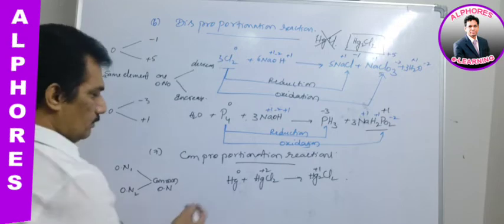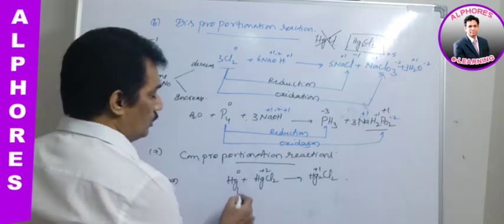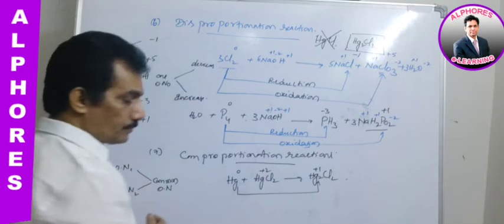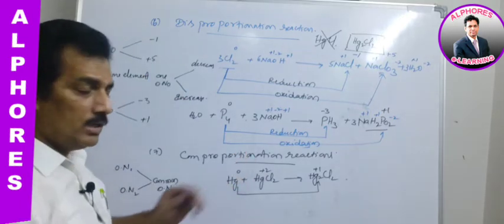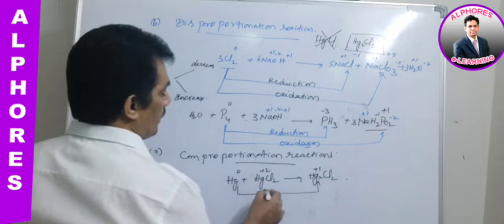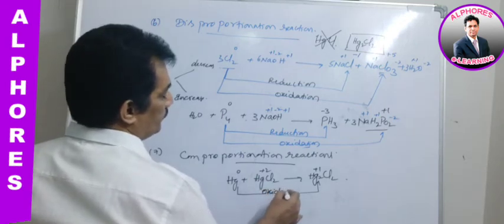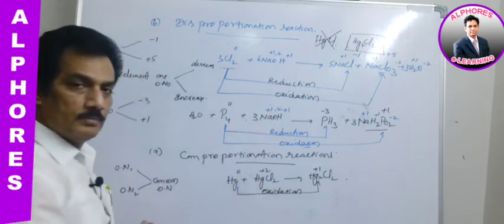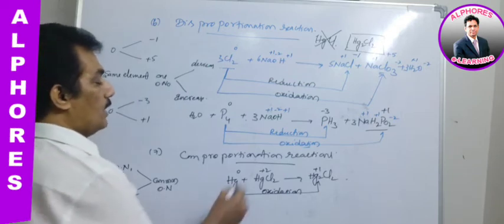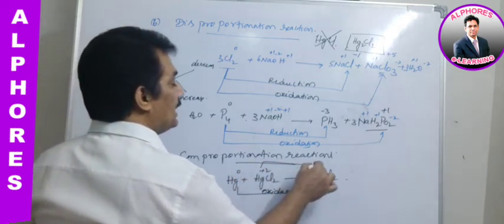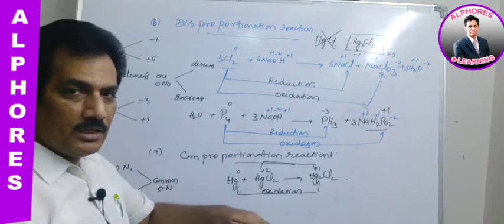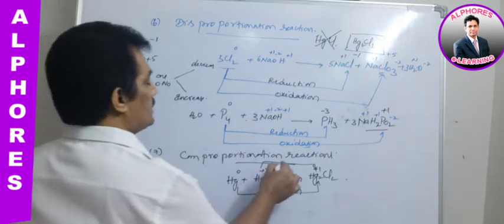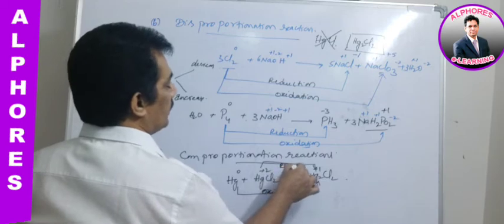It is 0 to +1, an increase in oxidation number, hence it is oxidation. Is it not? And now +2 to +1, a decrease in oxidation number, hence it is reduction.